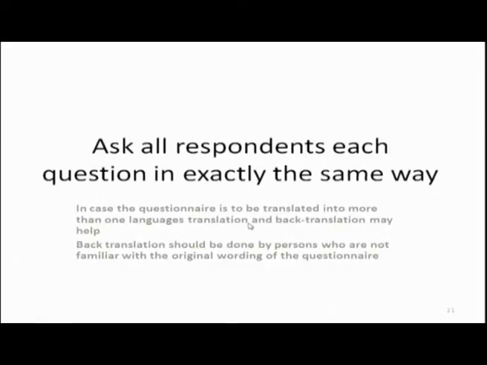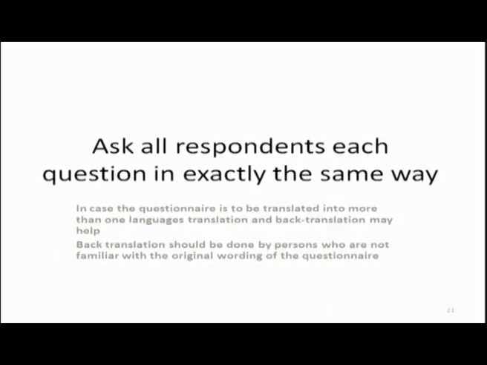In case the question is to be translated into more than one language, sometimes yes, you may require to translate in a study involving different states of India. You may require your questionnaire to be translated into different languages, Hindi, Bengali, Tamil. So, in that case, translation and back translation both are important.